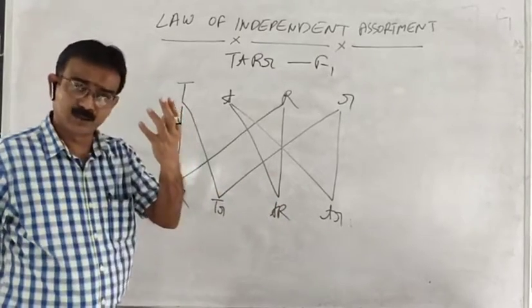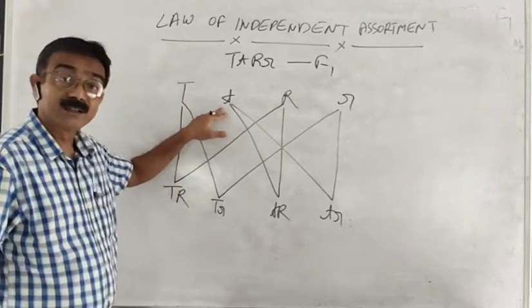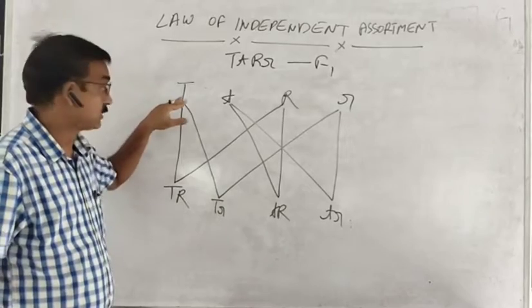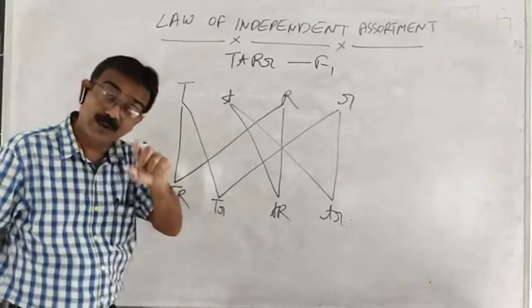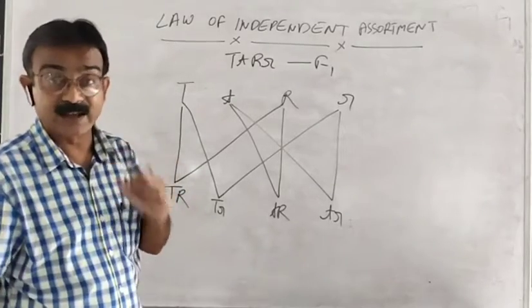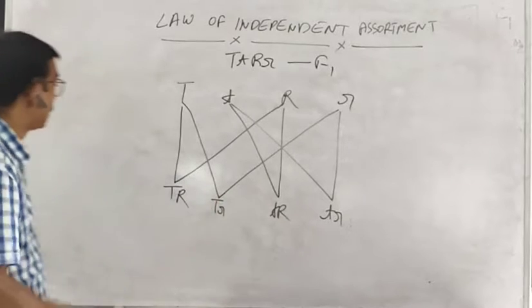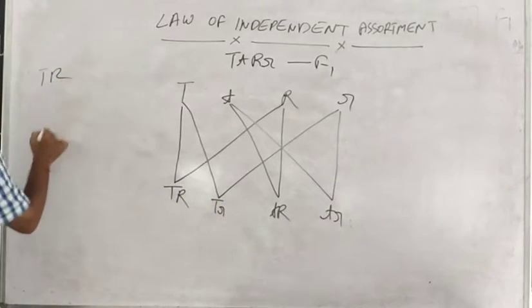Now, one question may come to your mind: sir, why doesn't this come with this? This is the diploid condition. So this will not come with this, because at the time of gamete formation there is meiotic, haploid cell division. So guys, these are the possibilities. I'm writing them here in a separate manner.